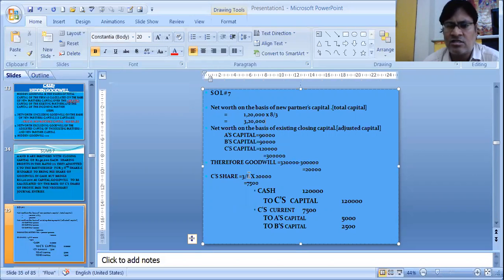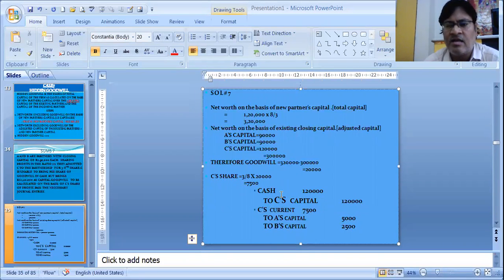C's share is 3 by 8. This is the total goodwill of the firm. Total goodwill of the firm. C is coming for 3/8 share. So he should bring 7,500, that is 3 by 8 multiplied by 20,000, the total goodwill, 7,500. Next, we will just pass the journal entry.